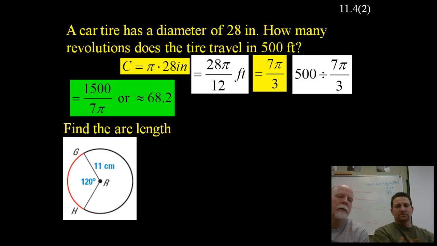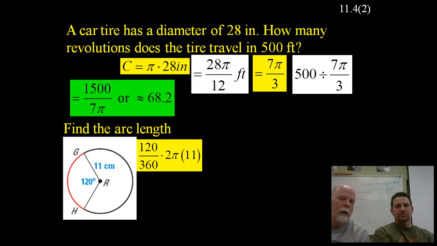So let's find the circumference of the whole circle first. The circumference of the whole circle is going to be 2 times 11, 2 times the radius, times pi. So that 22 pi comes from 2 times the radius times pi. That's the full circumference of the circle.